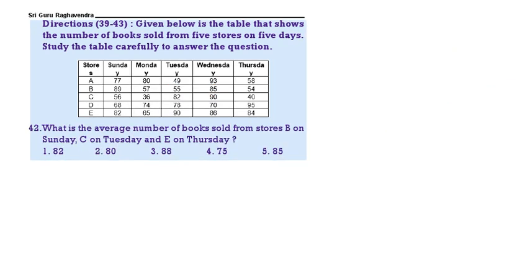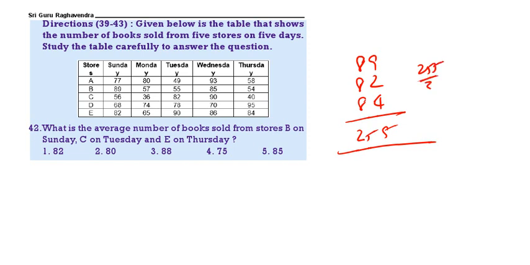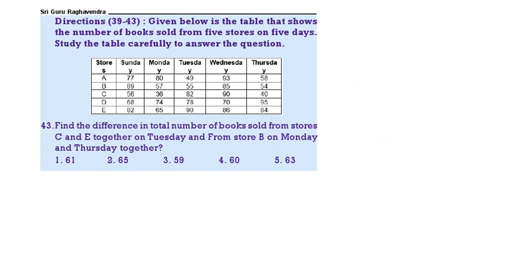What is the average of books sold on B on Sunday? B on Sunday 89. C on Tuesday 82. E on Thursday 84. So totally 255. We want the average. 85 is the correct answer. 3 8s are 24, 3 5s are 15. 85.